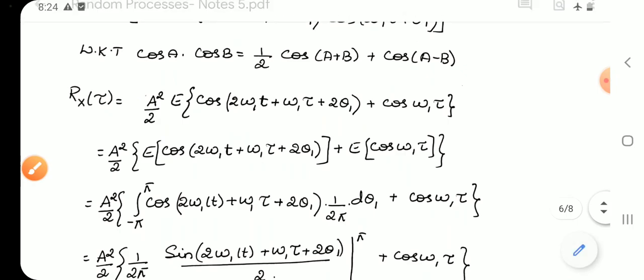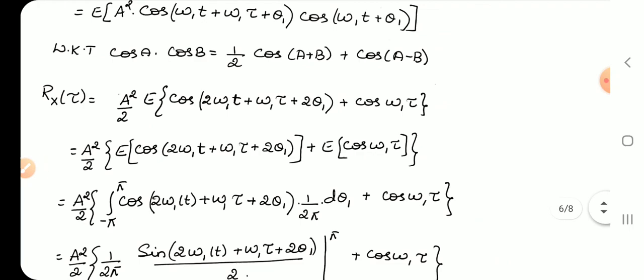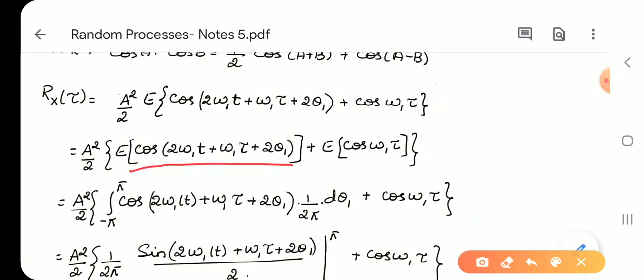Now take the expectation separately. A square by 2 I have written outside. Here E of cos(2 omega 1 t plus omega 1 tau plus 2 theta 1) plus, here also I have taken E of cos omega 1 tau. Since this is a constant, expectation of any constant is the constant, written as it is. Here by the definition we have already done many problems in the previous video. Recall the formula, we will expand this.